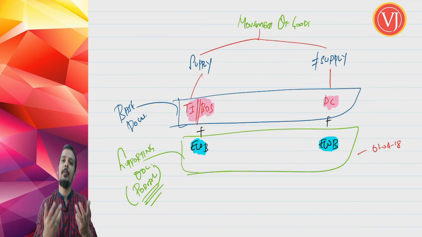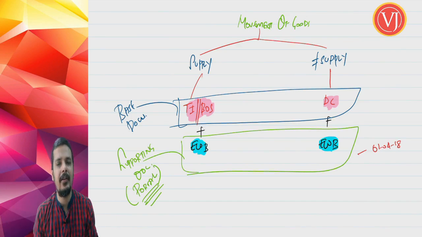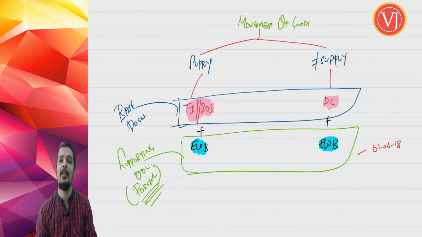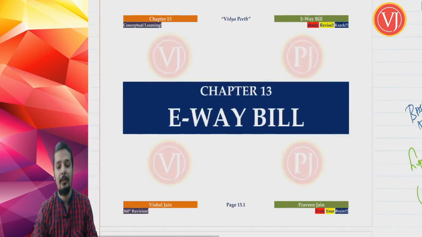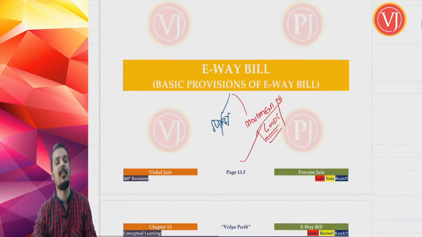If at all there is movement of goods but there is no supply, then the base document is delivery challan, my friends, which you have clearly understood in your document chapter, along with the supporting document, e-way bill. So please focus on movement of goods and please don't focus on the term supply.